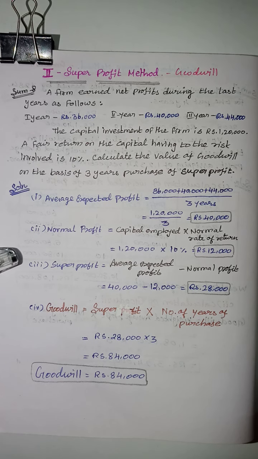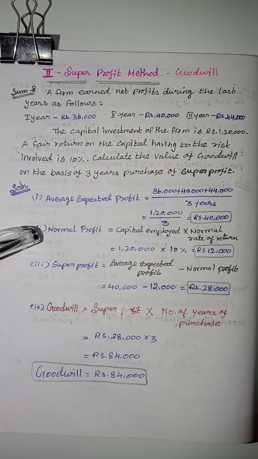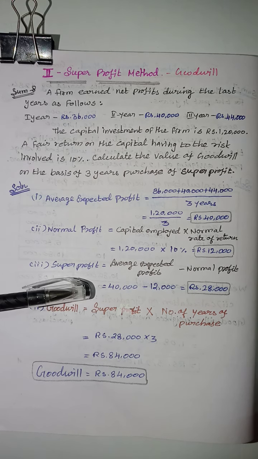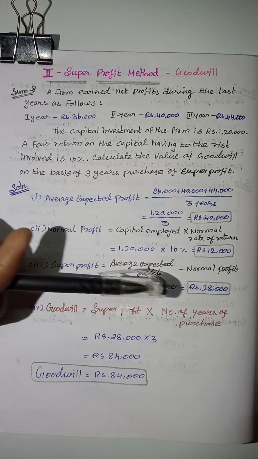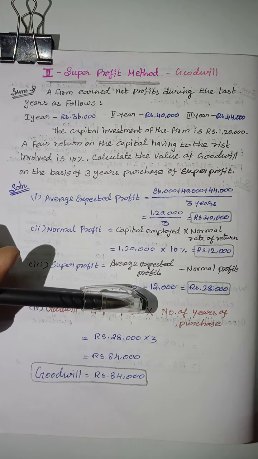Then super profit. Super profit is average expected profit minus normal profit. So 40,000 minus 12,000, the answer is the super profit rupees 28,000. So the goodwill is super profit into number of years of purchase.